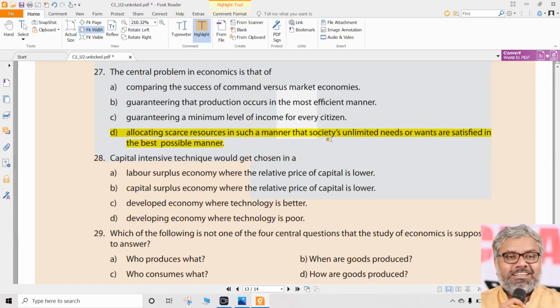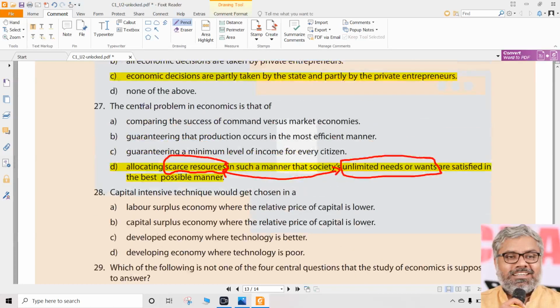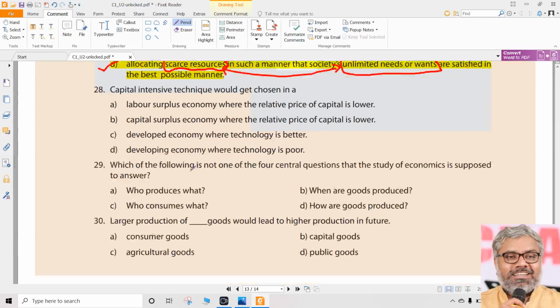Allocating the scarce resources in such a manner that society's unlimited needs or wants are satisfied in the best possible manner. So always the scarcity, always the scarce resources have to be utilized. We are talking about them here. Scarce resources are going to be utilized for what? For satisfying the unlimited needs and wants of the society. That's what economics is all about. How to match these two things, how these two can be balanced, is the central economic problem. So that's what we're talking about here as the central economic problem. So for question number 27, D is the correct answer.